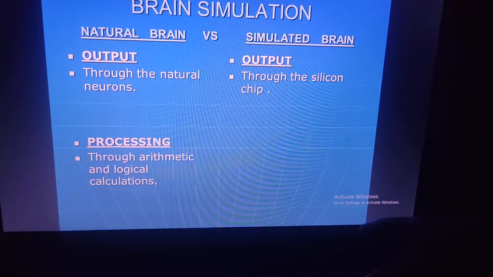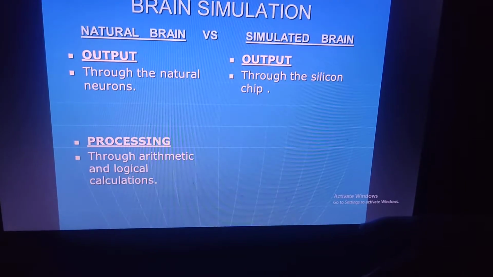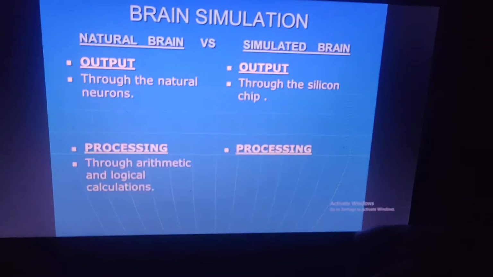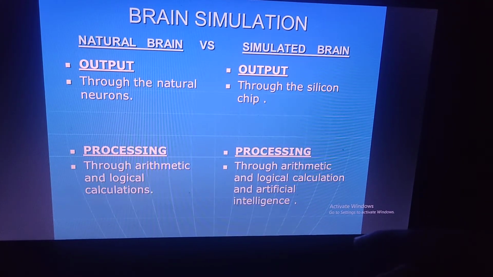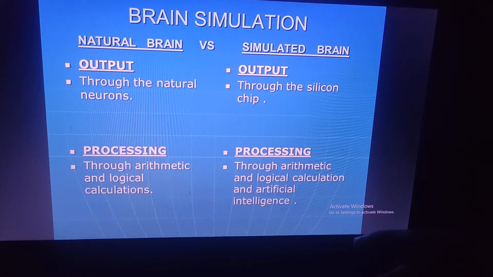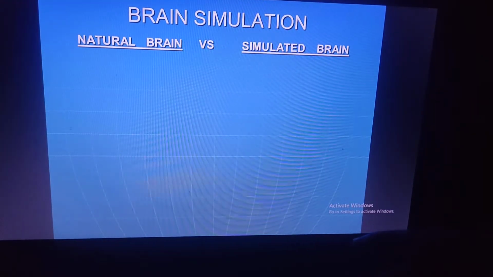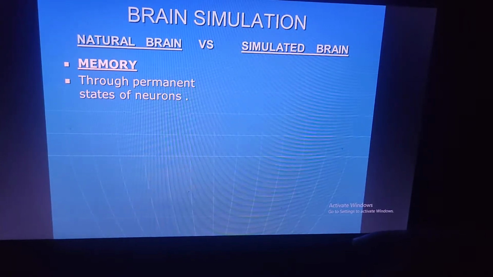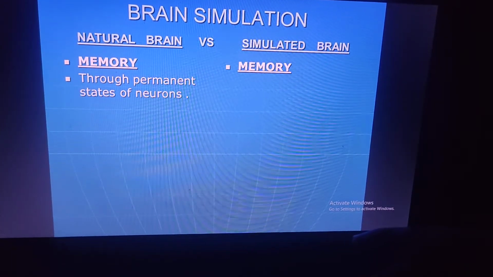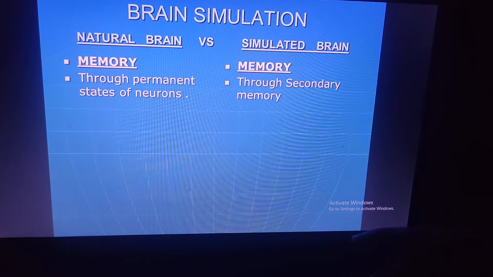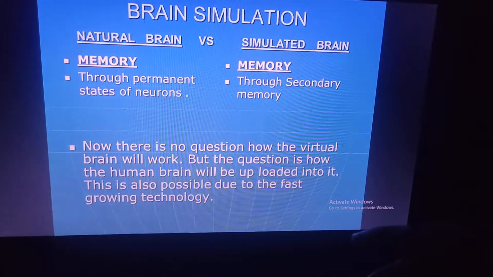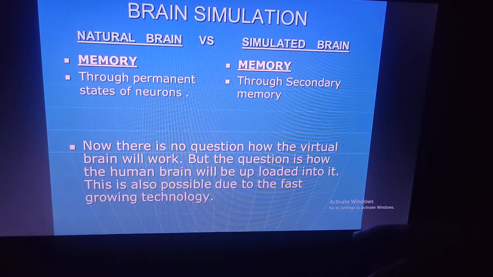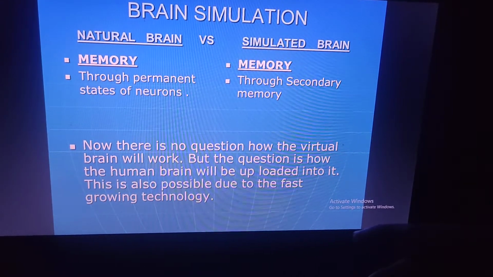Processing: the natural brain processes through arithmetic and logical calculation, but in the simulated brain, processing is done through arithmetic and logical calculation and different artificial intelligence. What is the memory of the natural brain? It is through permanent states of neurons. In the simulated brain, memory is through secondary memory. Now there is no question how the virtual brain works, but the question is how the human brain will be uploaded into it.